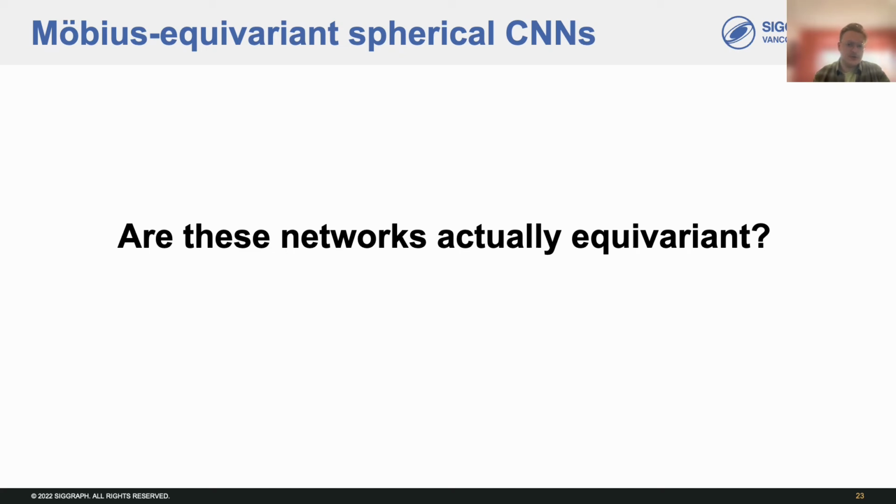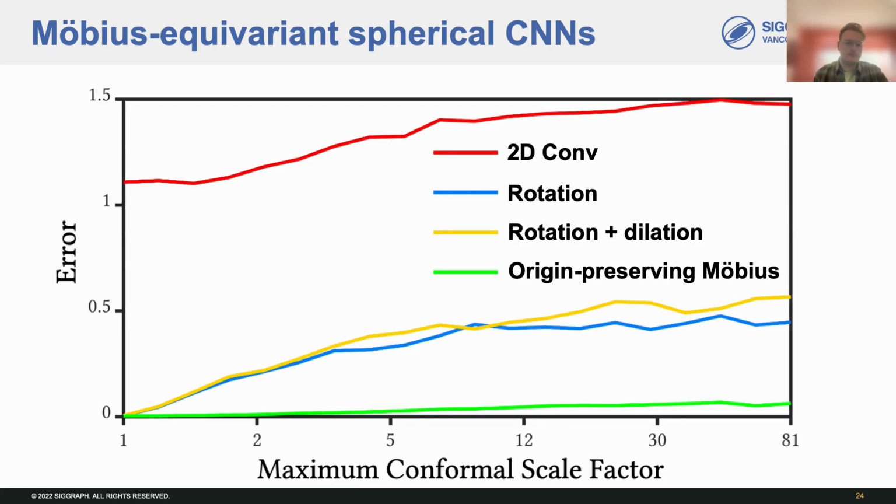So, now the question is, are these networks actually Möbius equivariant? And the answer is yes, approximately. We set up a simple equivariance experiment where we pass spherical features through randomly initialized layers. For each initialization, we applied a random Möbius transformation with a fixed scale factor before and after passing the features through the layer, and defined the error as a normalized L2 difference between the two outputs, essentially measuring the degree to which the layer commutes with Möbius transformations of increasing severity.